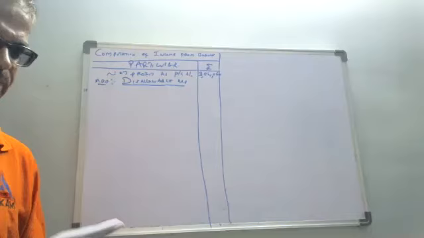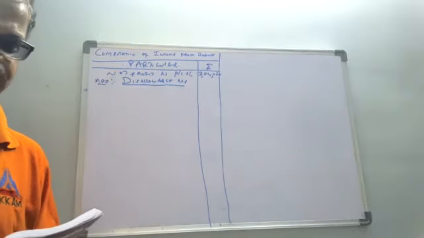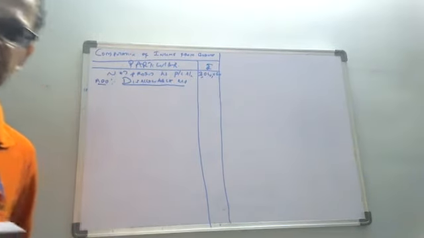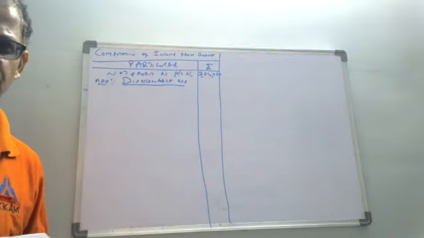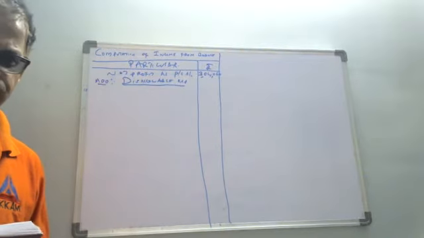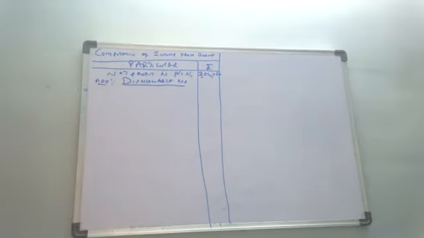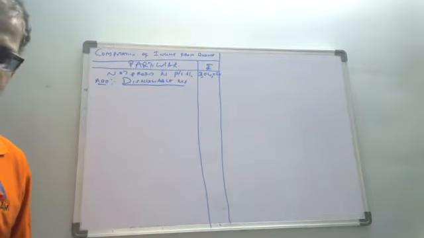What is the next one? Next item in the P&L account debit side, after salary. Advertising.